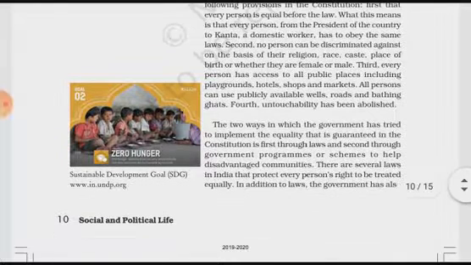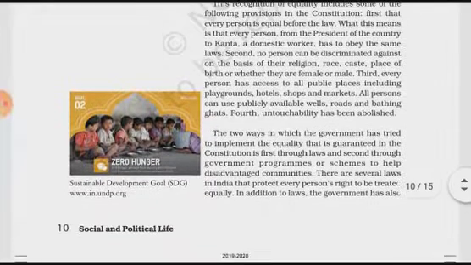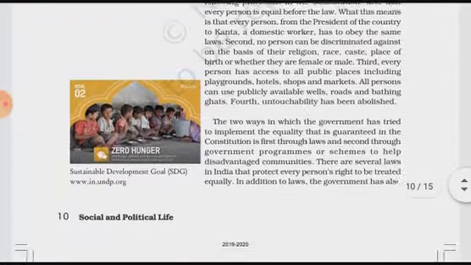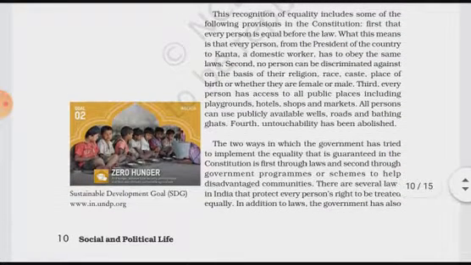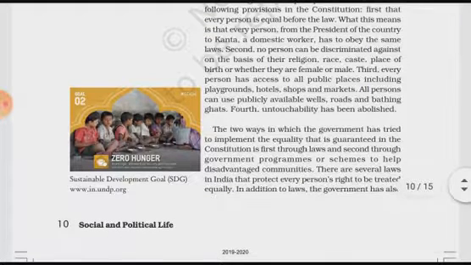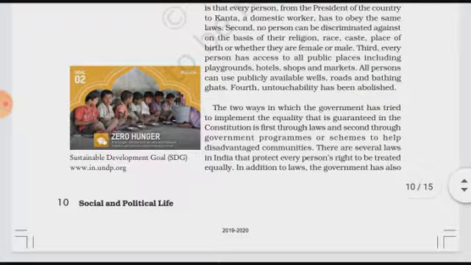Then, all persons can use publicly available wells, roads, bathing ghats, etc. As you all know, you might have seen public wells and hand pumps nearby the roadsides. Hand pumps can be used by everyone, and the roads constructed by the government can be used by everyone. Every section of society, every person of the country can use them, even the bathing ghats.